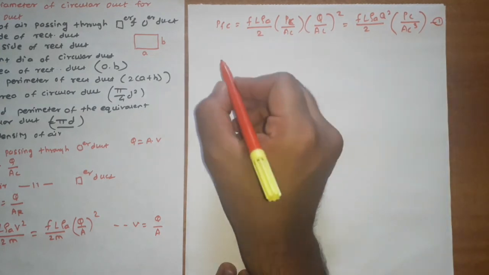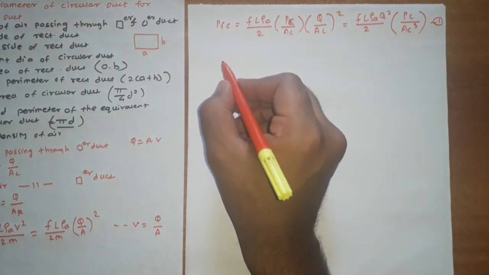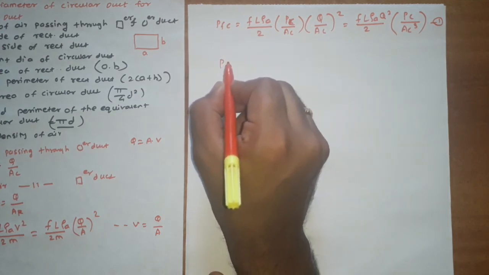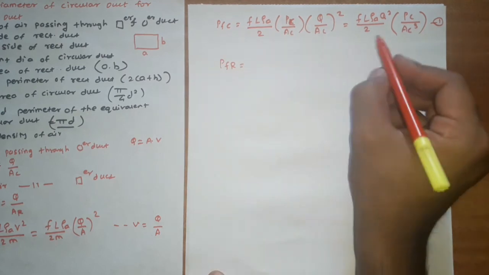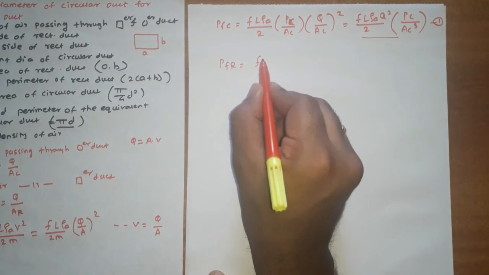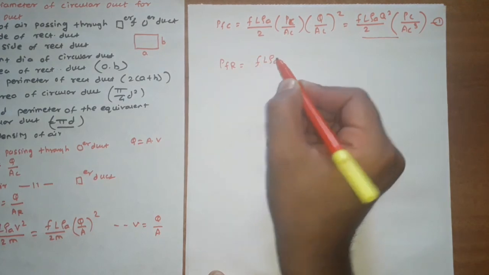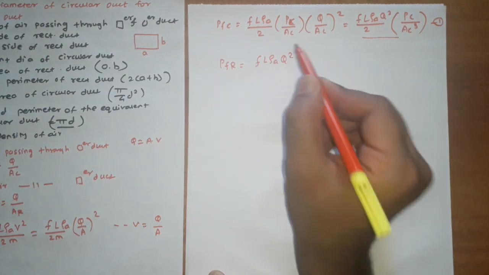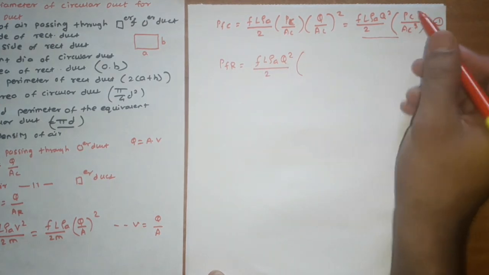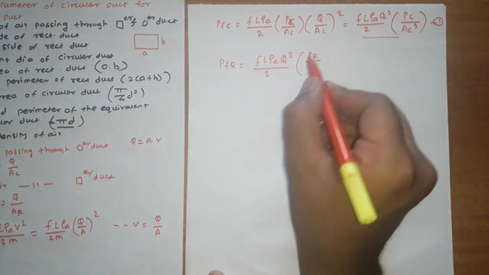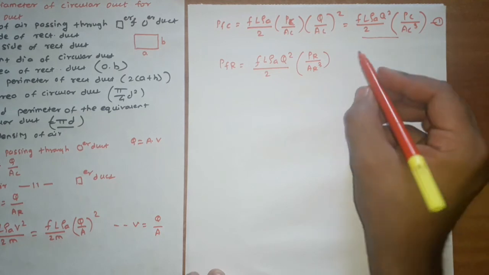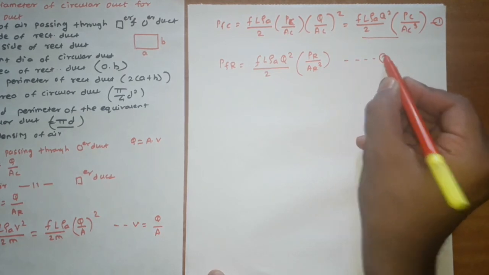Similarly, we can calculate the pressure loss due to friction for a rectangular duct. It is denoted as P_FR. So this P_FR value you can write down from this equation. It is f L rho a Q square, Q remains same, divided by 2, and in the bracket replace C by R, so it is P_R divided by A_R cube. Give the equation number 2.